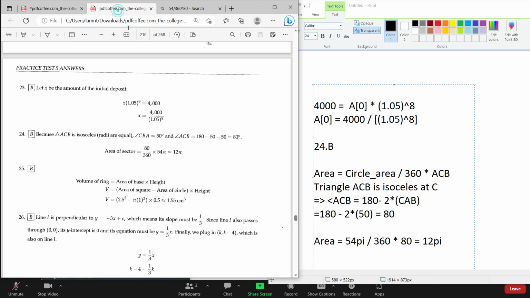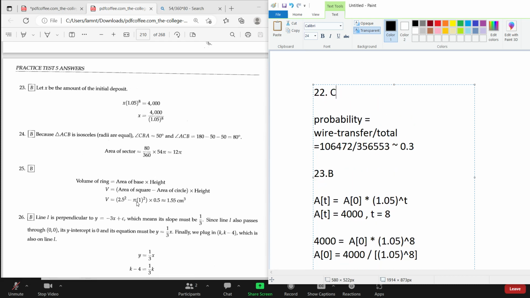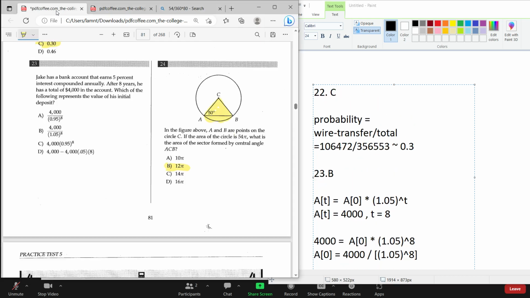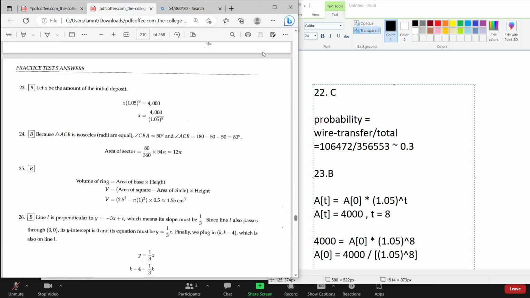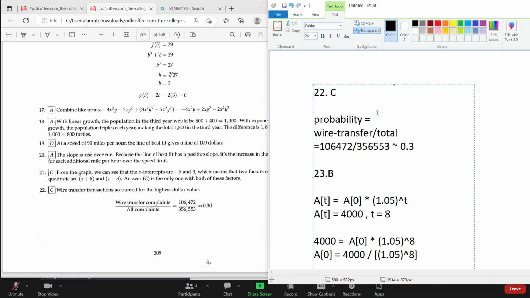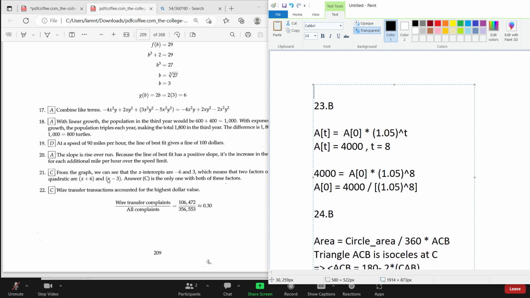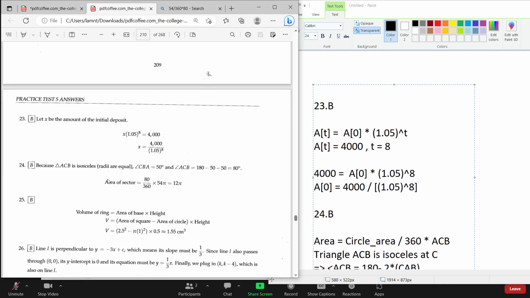Alright, so let's check it out. 22 is C. The answer is B, 12 pi. So let's check it out. This is B, right? So 22 is C, 23 is B, and 24 is B. Okay, so I think that's correct.